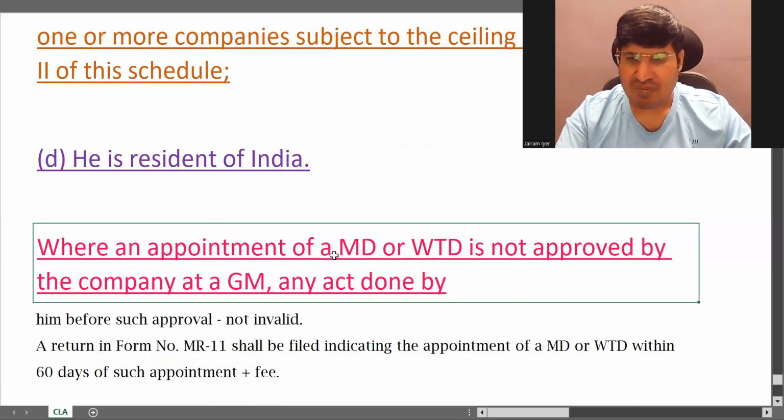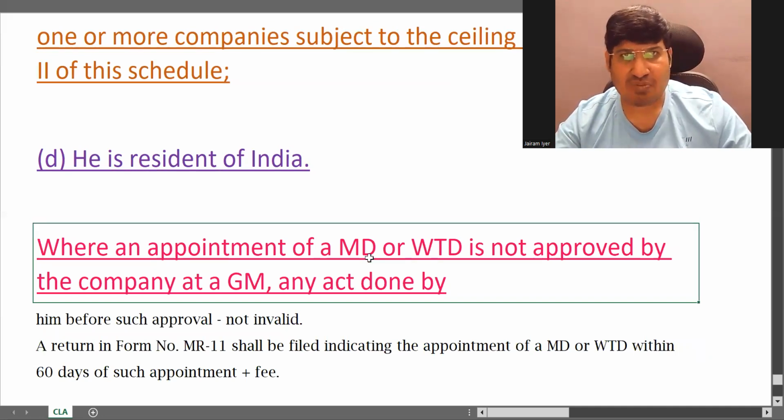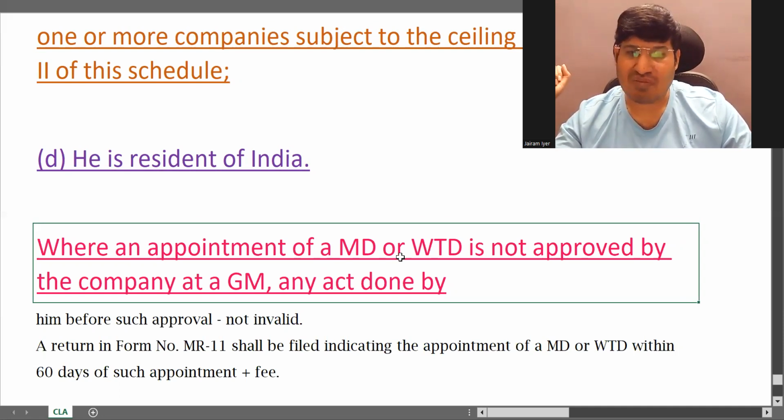Where appointment of MD or WTD is not approved by the company at a GM. Okay. So sometimes it is possible, like we have said, that board resolution is required, then it will be approved in general meeting. What if in general meeting they don't approve it? Then what will happen?